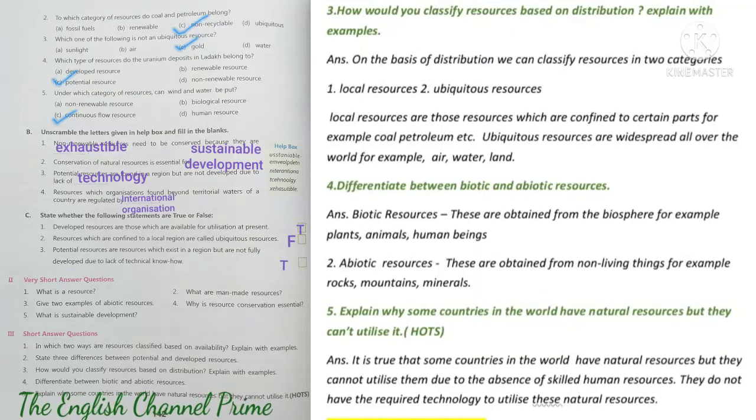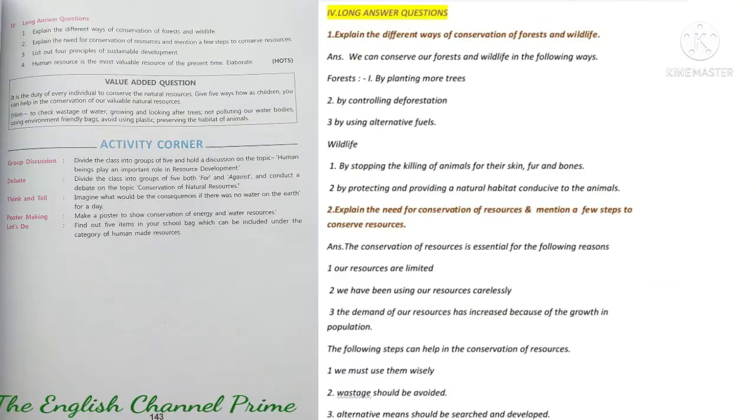Fifth question, explain why some countries in the world have natural resources but they cannot utilize them. This is a high order thinking question. Let's do it. Answer, it is true that some countries in the world have natural resources but they cannot utilize them due to the absence of skilled human resources. They do not have the required technology to utilize these natural resources.